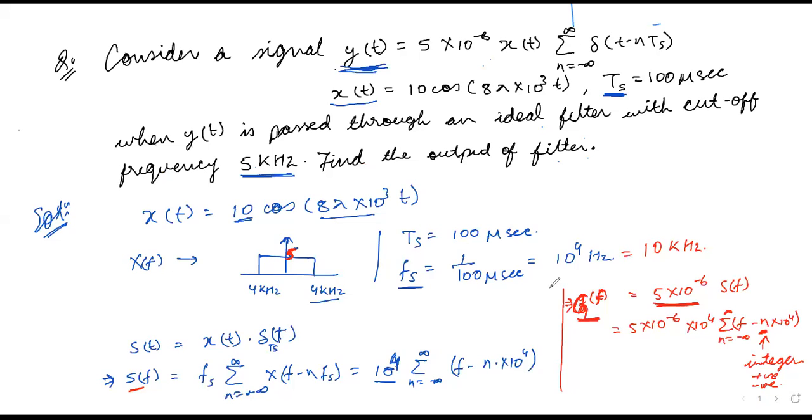Yes, so we have found out the spectral components of this G of f. Now we have to find out what happens if this signal is passed through an ideal filter with a cutoff frequency of 5 kilohertz. So the cutoff frequency of the filter is given.